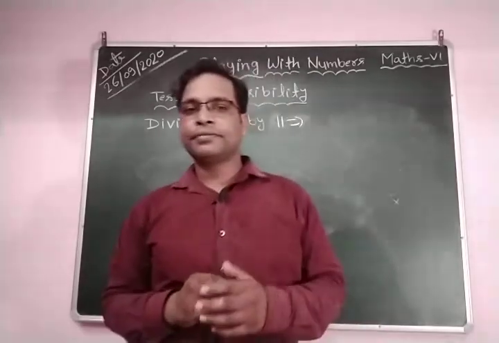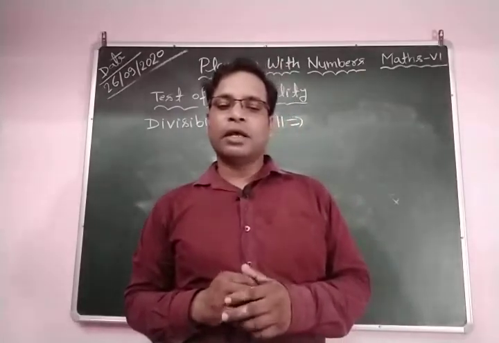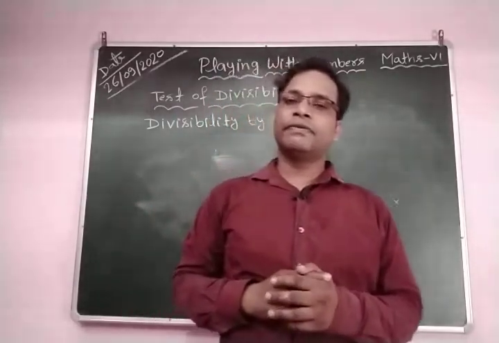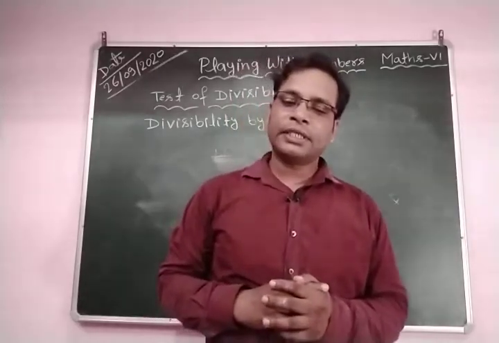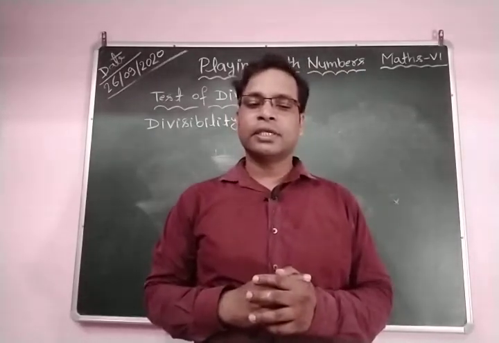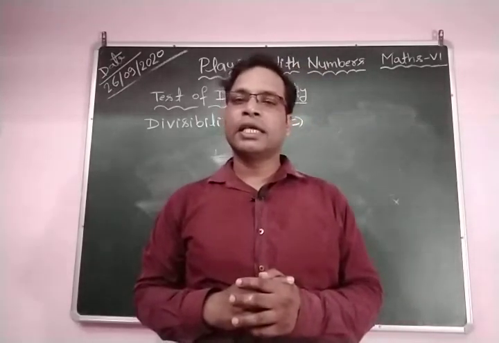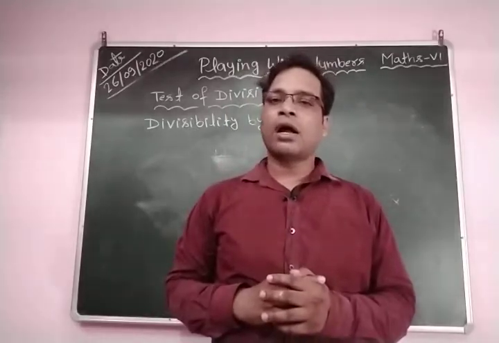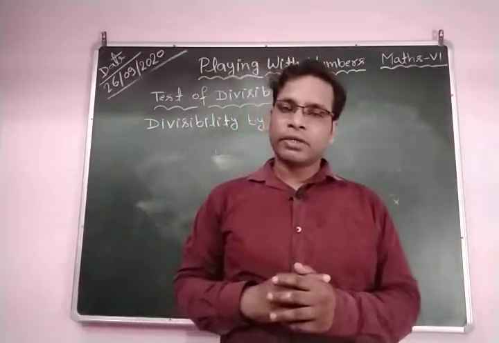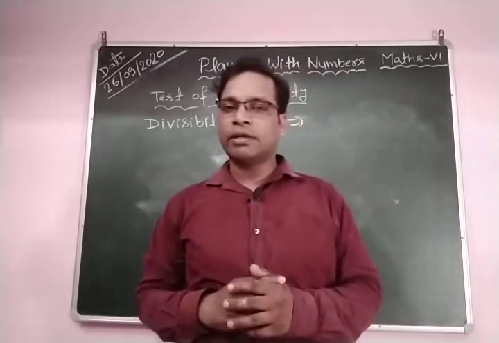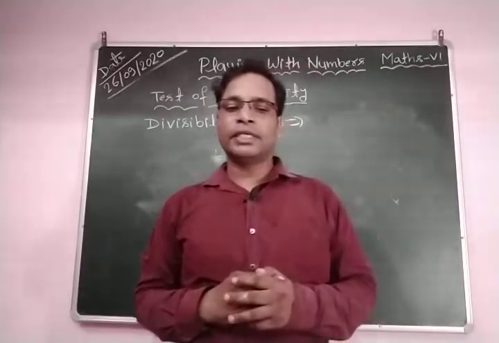Okay. So again, I repeat the divisibility test of 11. A number is divisible by 11 if the difference of the sum of digits at odd places and the sum of digits at even places is either 0 or divisible by 11. So I hope all of you understood what the odd place digits and the even place digits are.